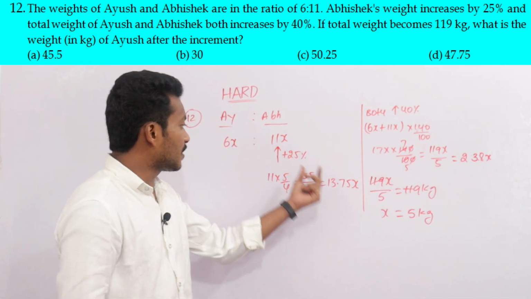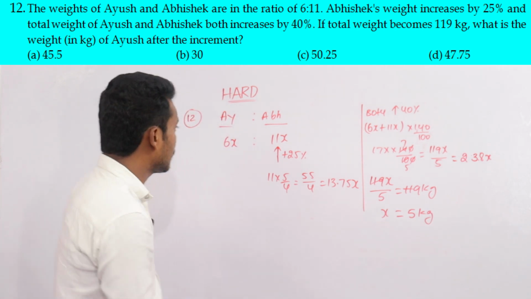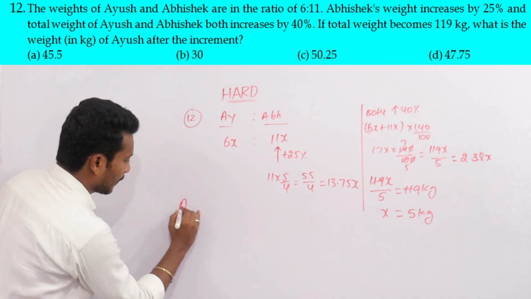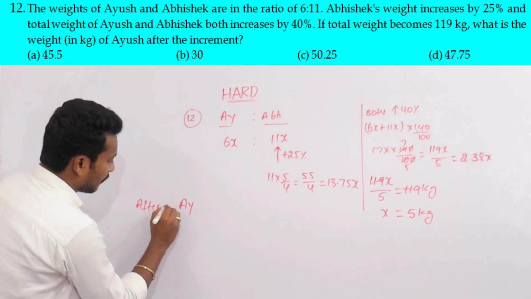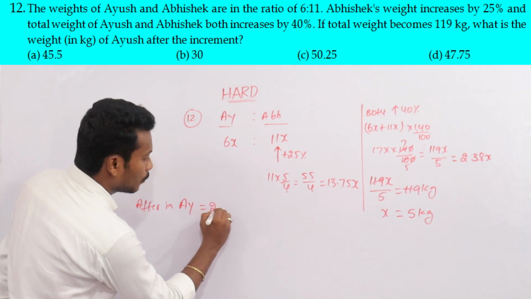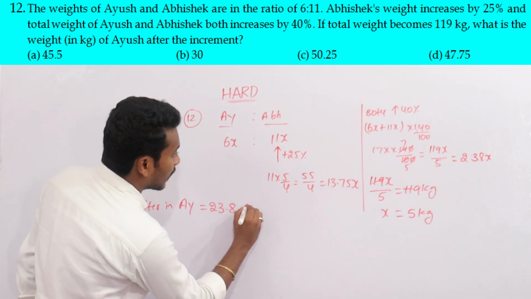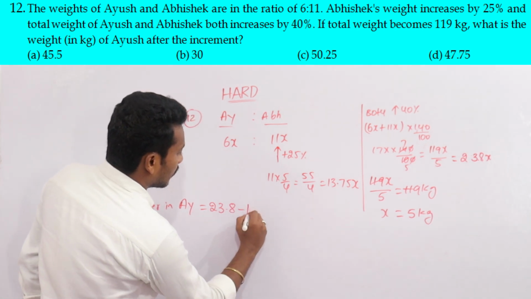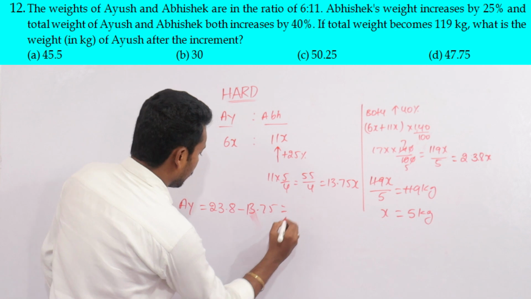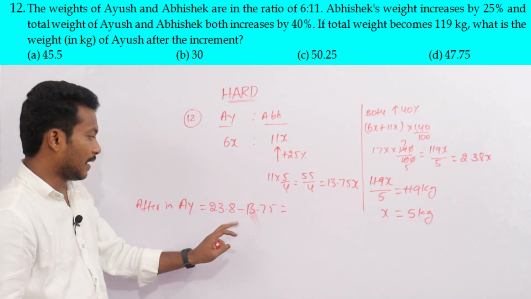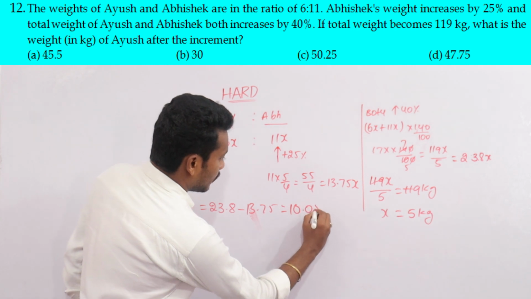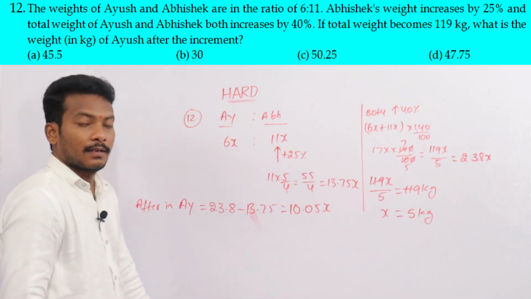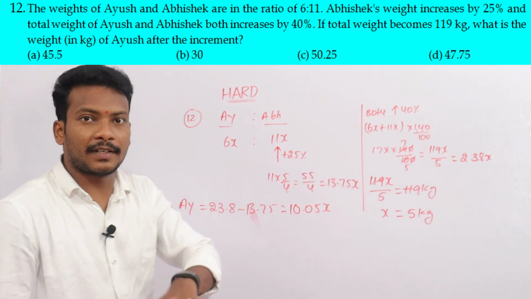Now only Abhishek becomes 13.75x. What is the increment of Ayush? After increment, Ayush is equal to 23.8 minus 13.75, that is 10.05x, after the increment.